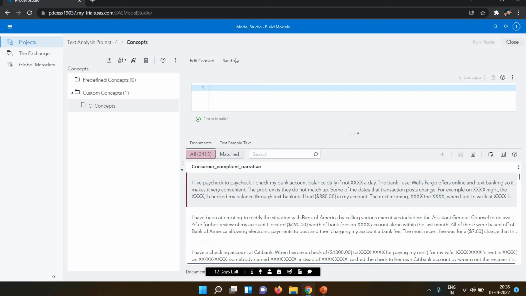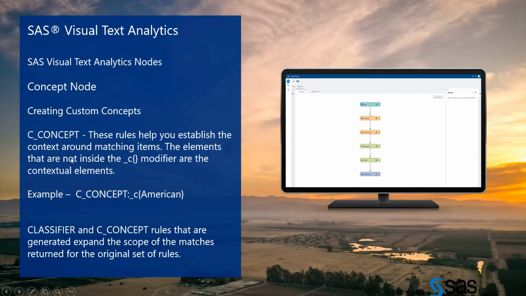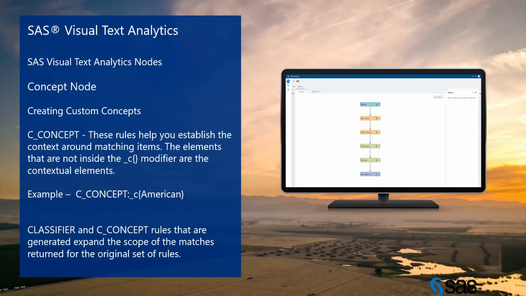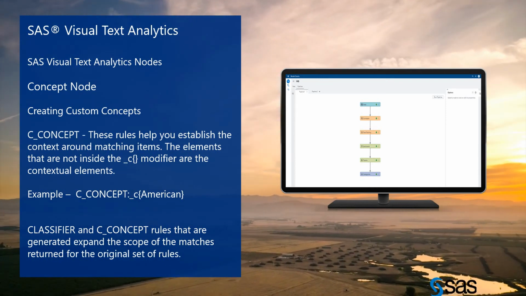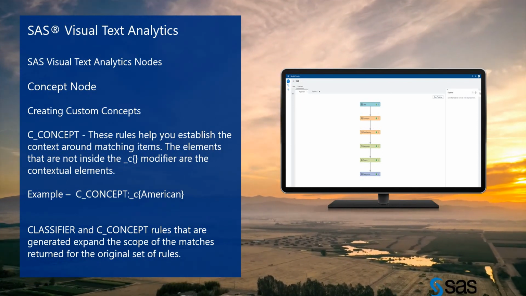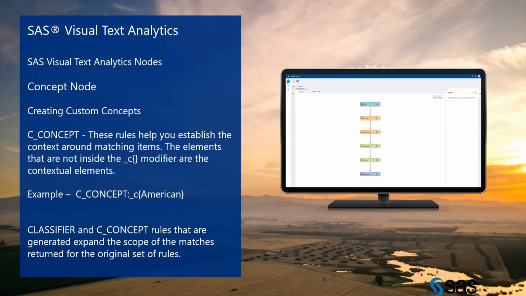Now you can see here we have added concepts and the sandbox, a sandbox particularly for testing. I'm clicking here in the added concepts, or you can write in the sandbox for testing, so you can check whether your code is correct or not. First is C concept. What is a C concept? These are rules that help you establish the context around the matching items. The elements that are not inside the C underscore C then container modifier are the contextual elements. Let's see how we are using this feature.